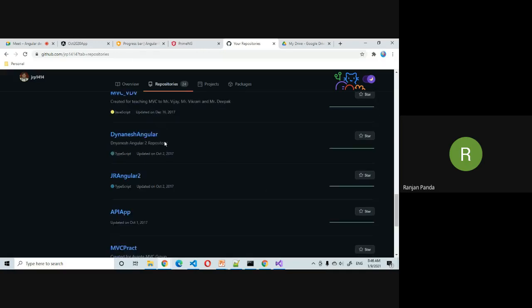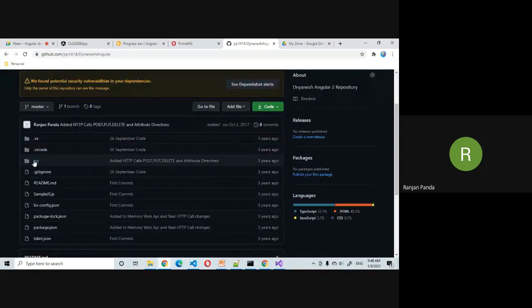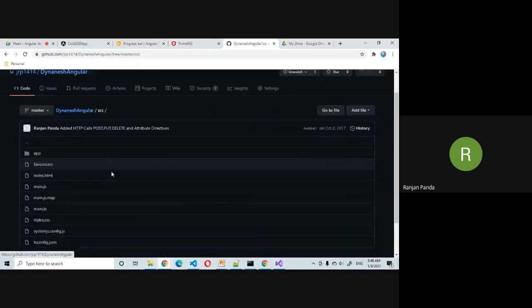I created this repository back in 2017, and it is the Angular 2 repository. The structure is almost the same from that point of time.